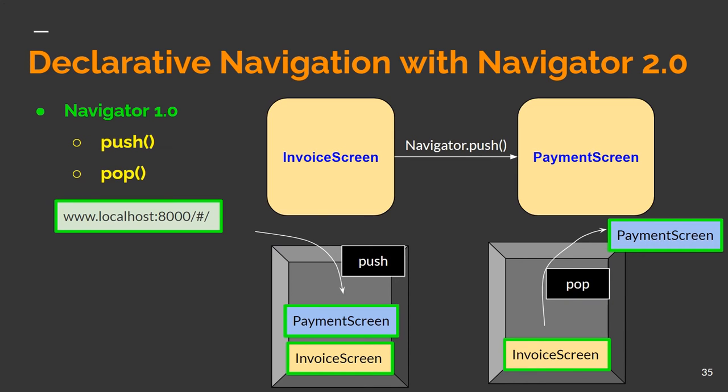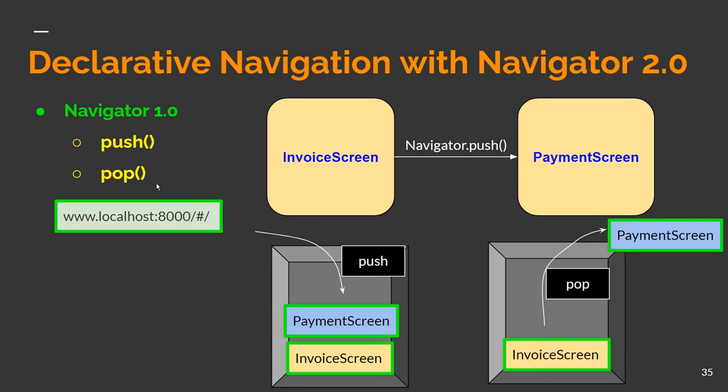If you've used Navigator 1.0 in your projects, you've noticed that it provides us with a simple set of APIs to navigate between screens. The most common ones include Push, which adds a new route on the stack, and Pop, which removes a route from the stack. Navigator 1.0, which is an imperative style for navigation, may seem natural and easy to use, but, in practice, it's hard to manage and scale.